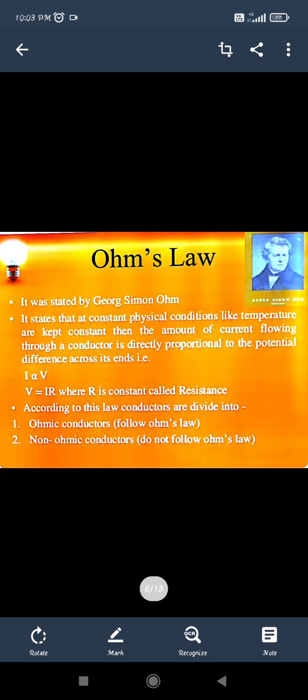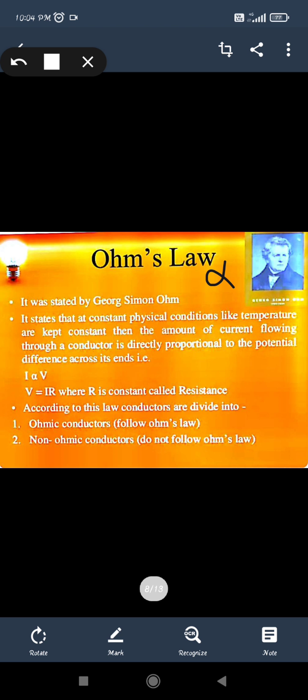So the positive and the negative charge, when connected to the positive and the negative terminal of the battery, the battery provides a potential to these charges to move. So when these charges are getting some potential from the battery terminals, they will try to move, and when the movement of the charges is there, we know that the current will flow. So the flow of the charges is responsible for the current, and the potential given by the battery is responsible for the flow of the charges. So both are together and directly proportional to each other because they are related to each other. And I already told what directly proportional means.